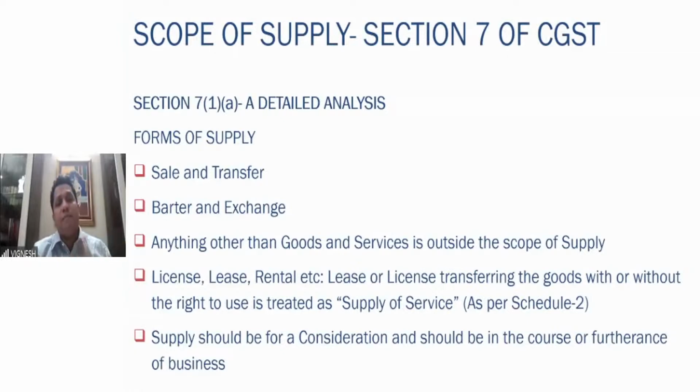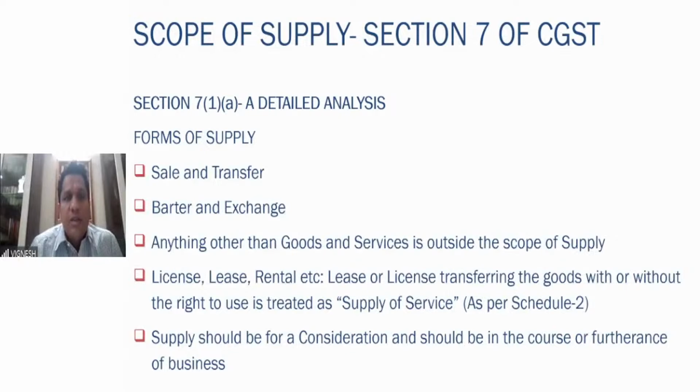As I told in the previous class, I am a chartered accountant. I am paying rent to my landlord for my office. The landlord is providing the service of renting of immobile property services to me. So instead of me paying the rent to him, I am filing his GST returns on a monthly basis. So therefore, he does not give me money and I don't give him money. But still, is it a supply? Very much a supply. Why? Because 7 subsection 1 has clearly demarcated and mentioned barter also to be a type of supply.